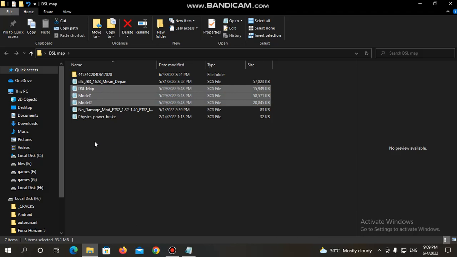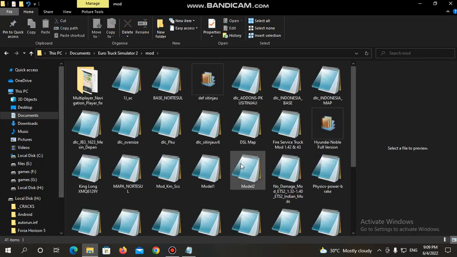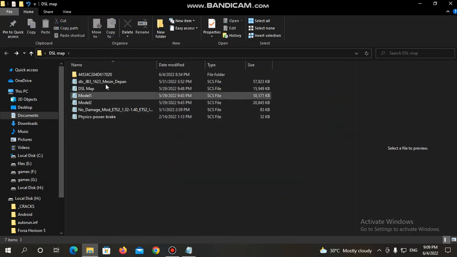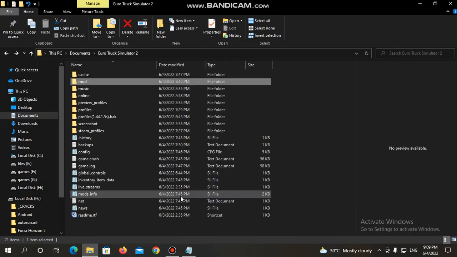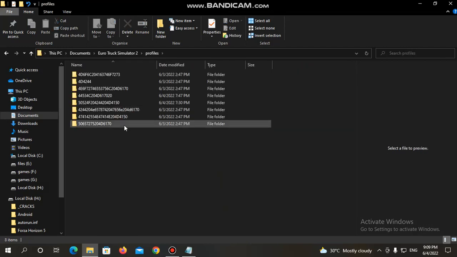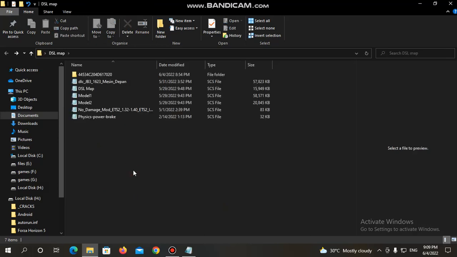Copy or cut them to Documents, Truck Simulator 2, mod, and paste it in here. This is the profile. Copy or cut and paste them into Documents, Truck Simulator 2, profiles. Yep, the map installation is done.